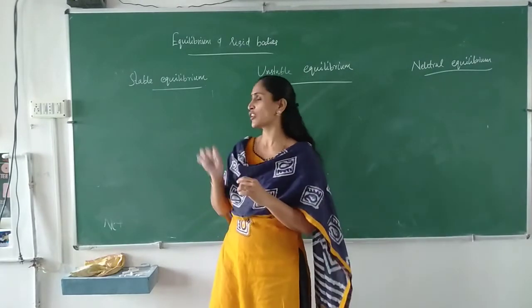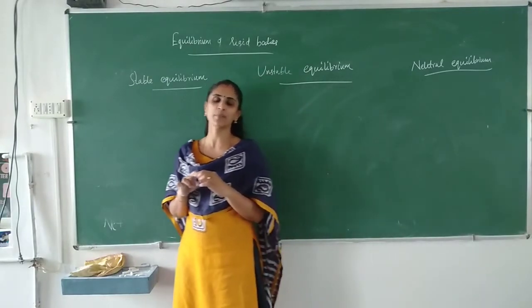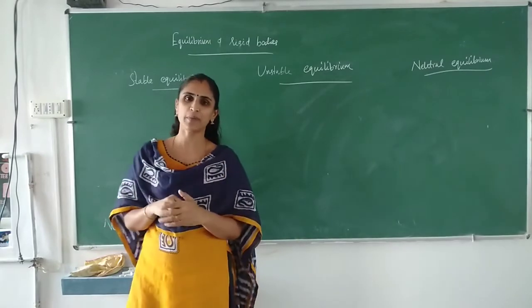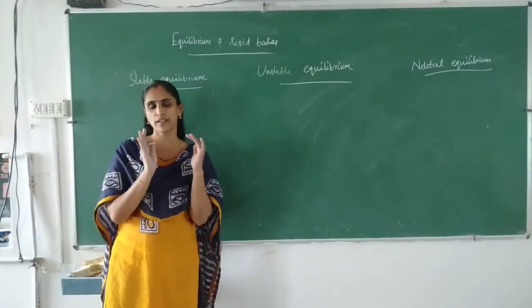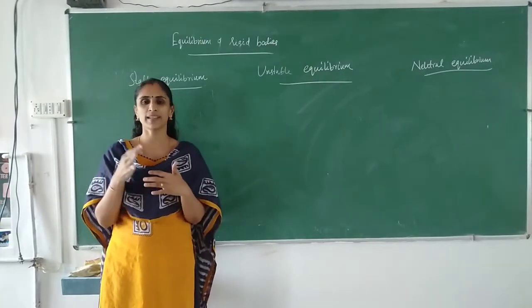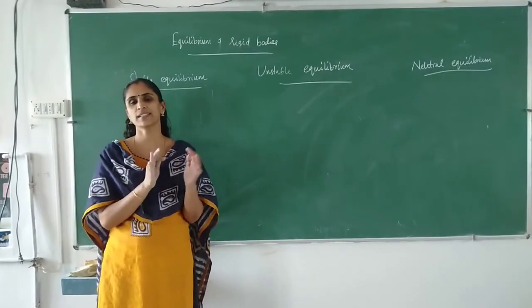That type of equilibrium is known as stable equilibrium. So in stable equilibrium, potential energy will be minimum, so once it is displaced, it will try to come back to get minimum energy, that is its initial status.